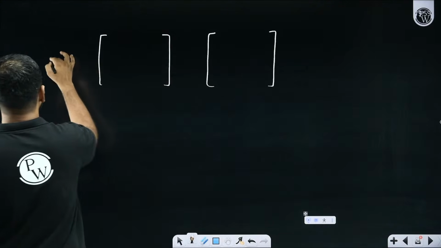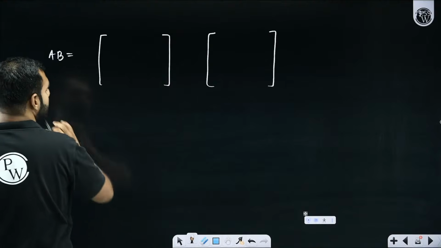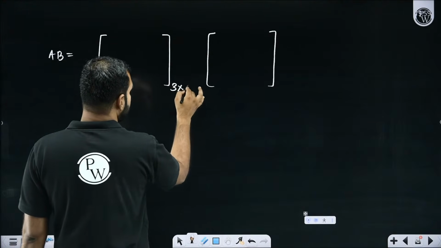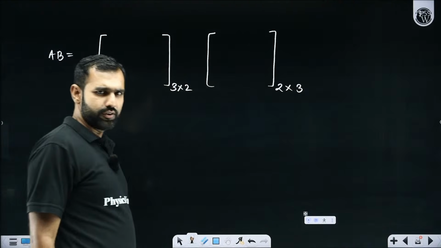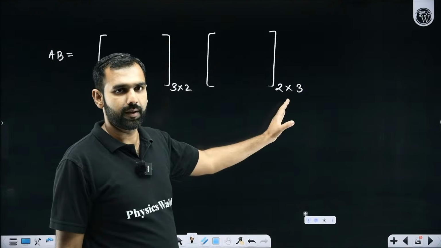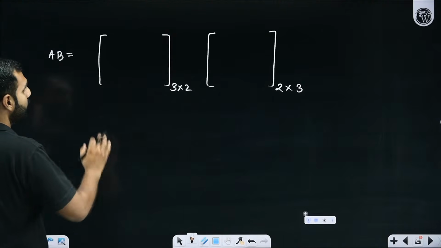There is matrix A and there is matrix B. Let's say matrix A has an order of 3 by 2, and matrix B has an order of 2 by 3. So first of all, tell me, what is 3 by 2 and 2 by 3? Matrix A is of the order 3 by 2.